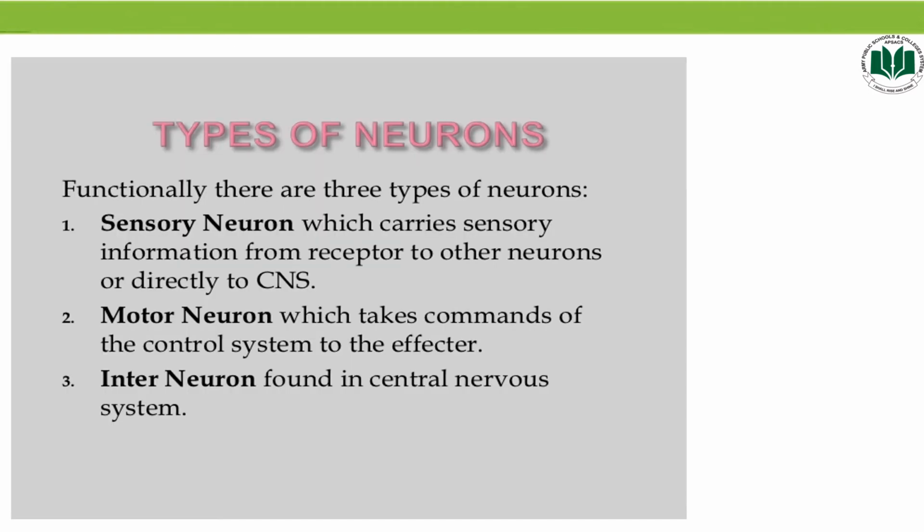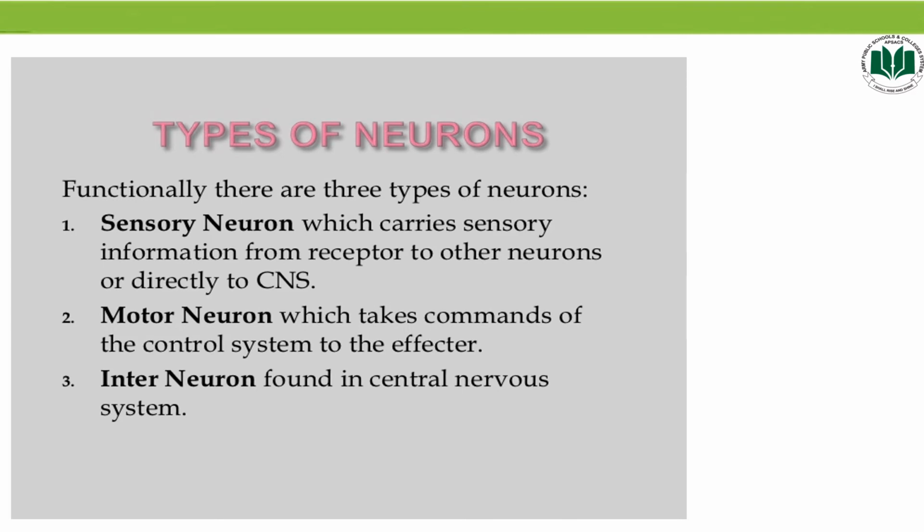Types of neurons. Functionally, neurons can be differentiated into the following three types: sensory neuron, motor neuron, and interneuron. Sensory neurons are also called afferent neurons. Motor neurons are also called efferent neurons, and interneurons are also called relay neurons or intermediate neurons.